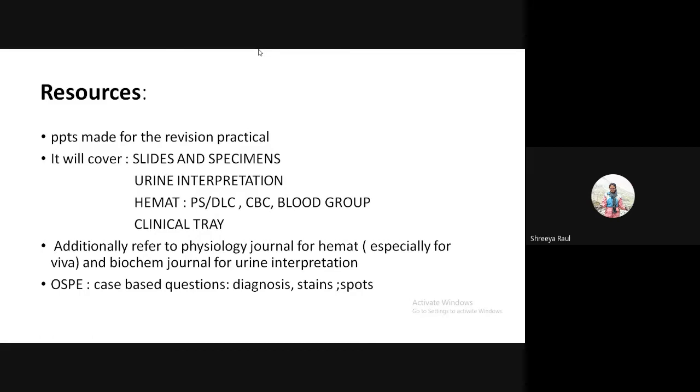Yeah, additionally, you can refer to your hematology physiology journal, especially for the Viva part, and the conditions in which the DLC changes, like neutrophilia, basophilia, etc. And the biochem journal again for urine interpretation, as Viva is required.